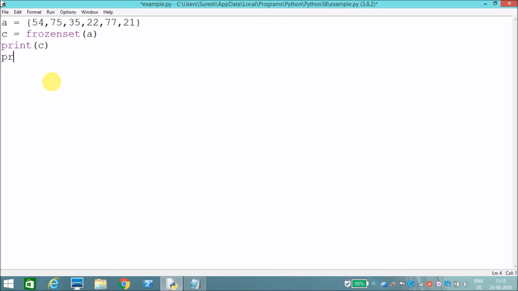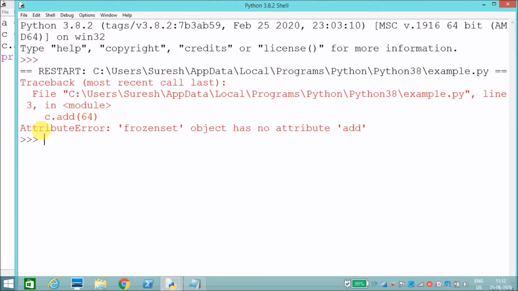Now I will do operations. For example, c dot add, I want to add one more element, 64. Now if we print c, it will display an error because it is immutable. I made it immutable using frozen set, so I cannot add to c. Frozen set object has no attribute add.